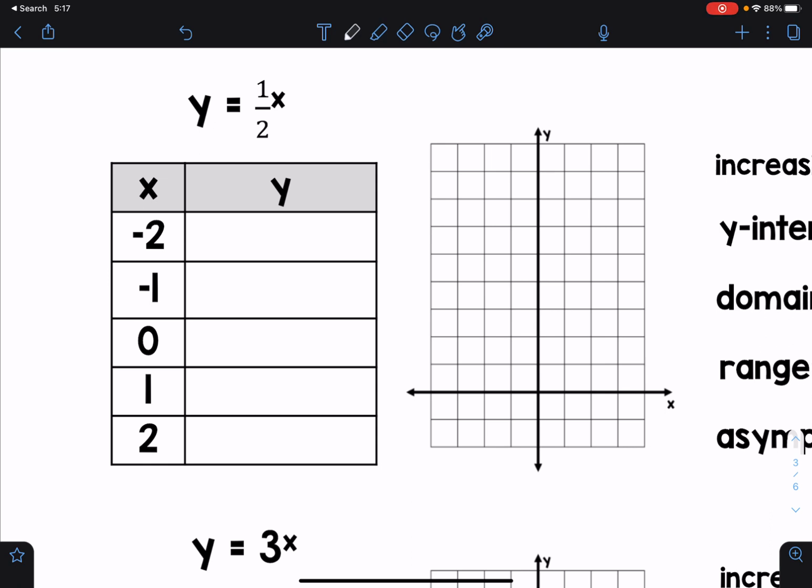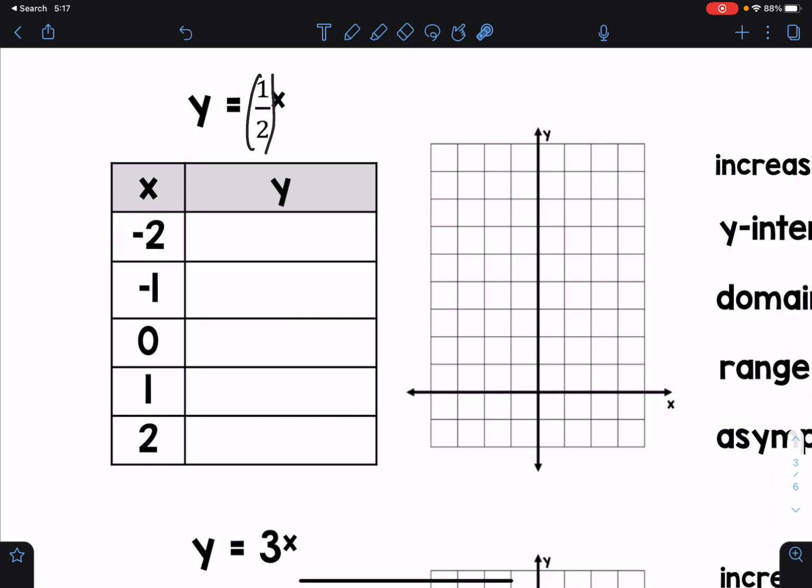So let's do that. When I type my fraction into my calculator, you want to make sure to put it in parentheses, then take it to the negative second power.